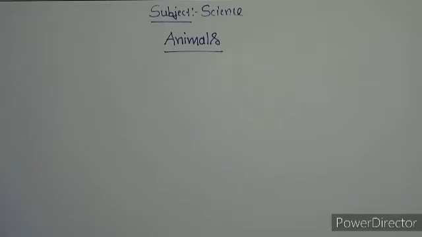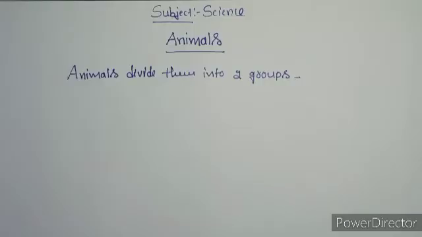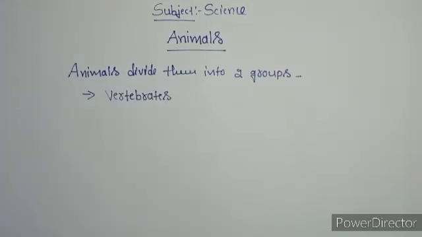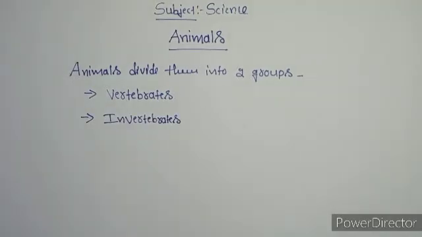To understand the world of animals better, we can divide them into two groups mainly: vertebrates and invertebrates.